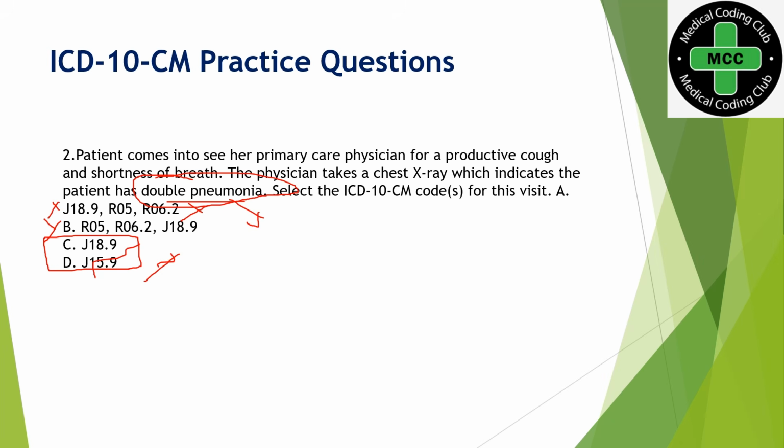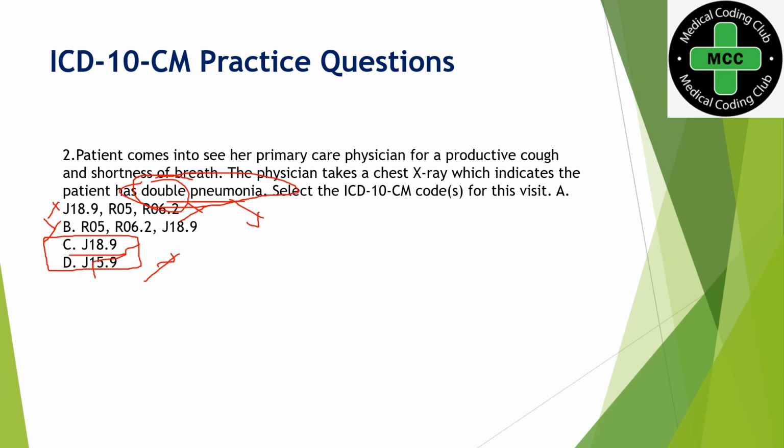We will get the pneumonia code, and the word double is what we call a non-essential modifier. It will not change the code; instead it will be in the parenthesis, both in the alphabetic index and tabular list, with pneumonia. As I said, it's a non-essential modifier. It will be in parenthesis and just give you the same meaning. So according to that coding guideline, we will select option C.